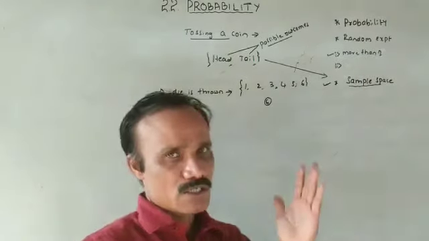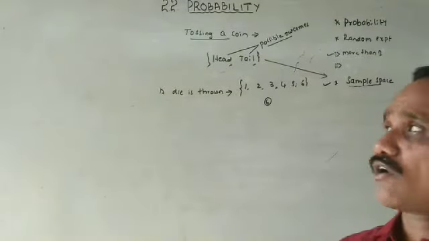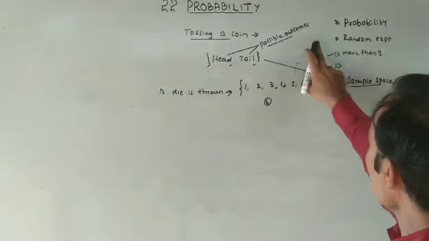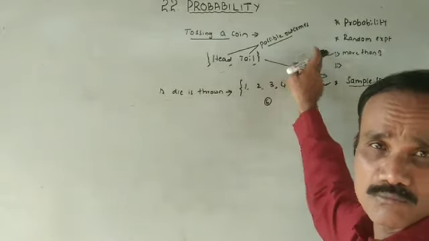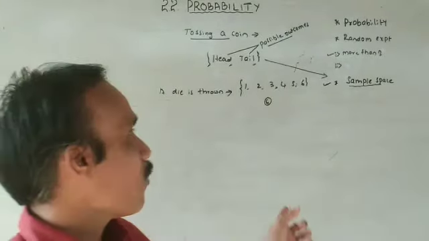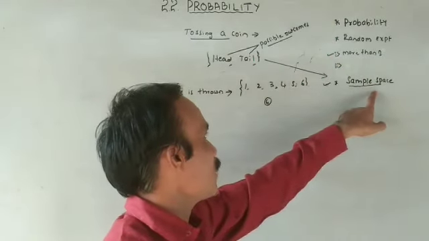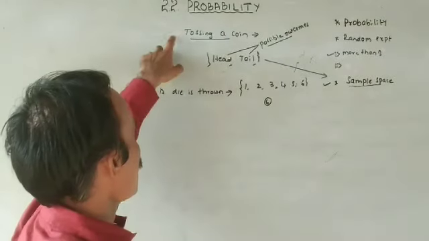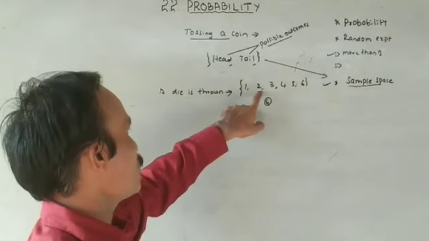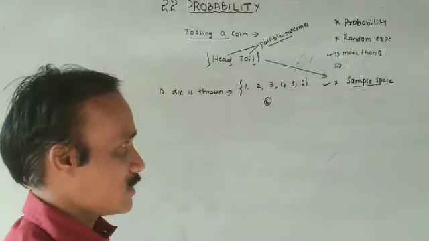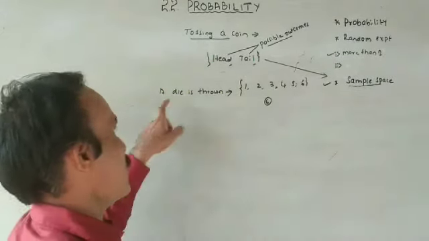So what is the meaning of sample space? Sample space is the set consisting of all the possible outcomes of a random experiment. This is very important. As tossing a coin, head appears or tail appears. A die is thrown, maybe 1, 2, 3, 4, 5 or 6. This is the sample space of tossing a coin, and this is the sample space when a die is thrown.